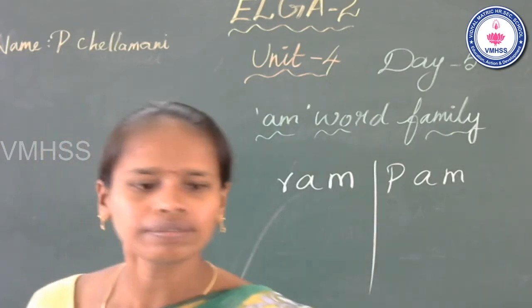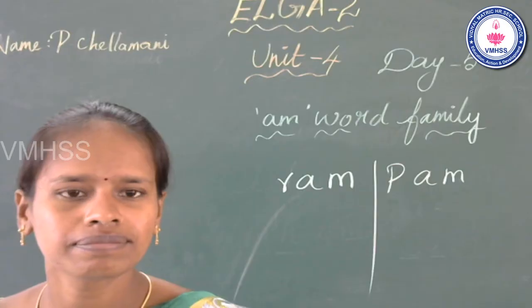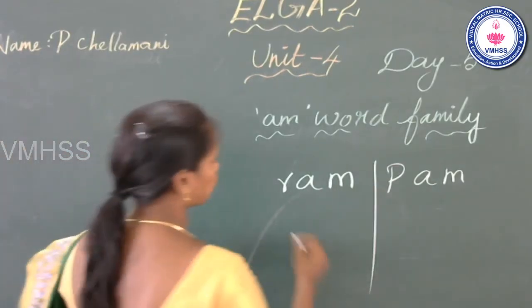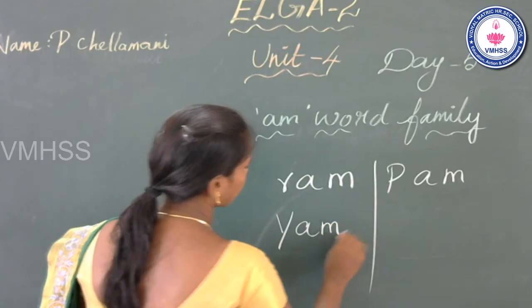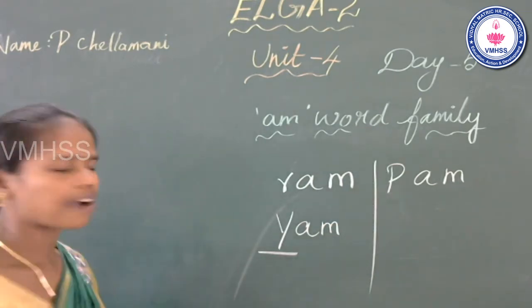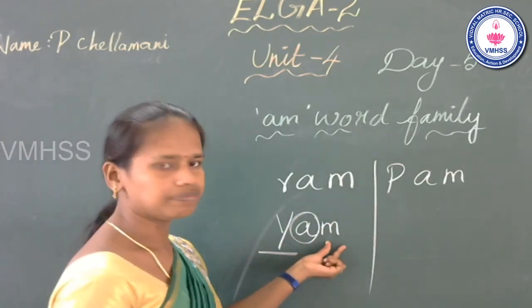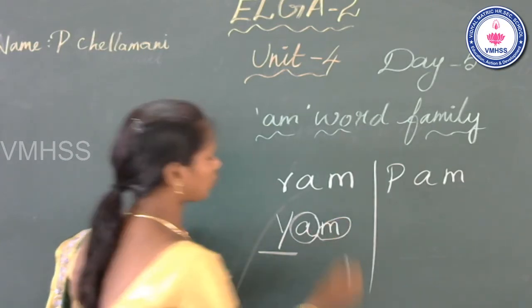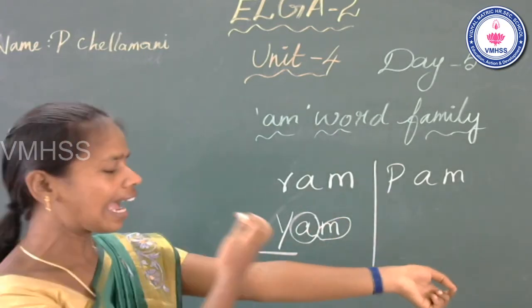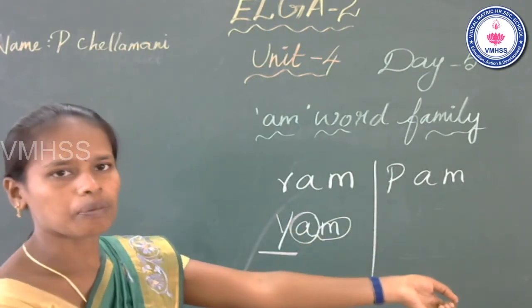Okay. See the slide. See the last one, the fourth one. What is this? Yam. Okay. What is this? Yam. Now look at the board. The next word, yam. What is the beginning sound? Y. Middle, A. N, M. Okay. Yam.